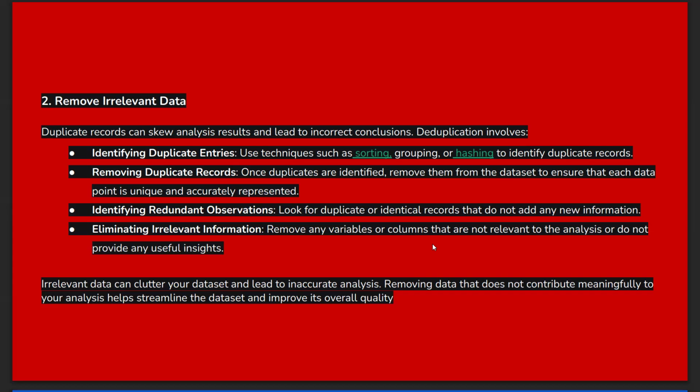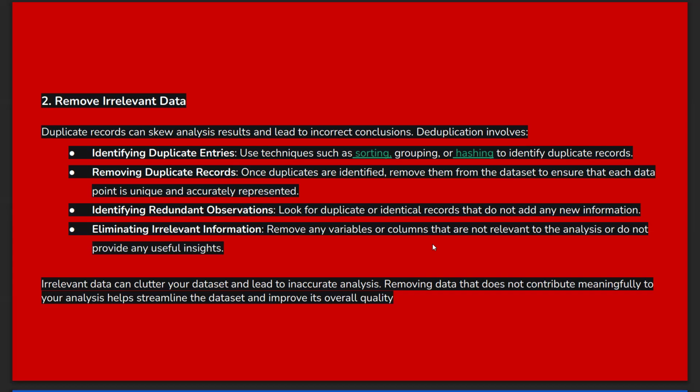Next one, removing duplicate records. How do we remove duplicate records? Once you identify the duplicate entries, you can remove them from the data set. After identifying the duplicate entries, you have to remove them so that we can represent the data accurately and get the correct results.